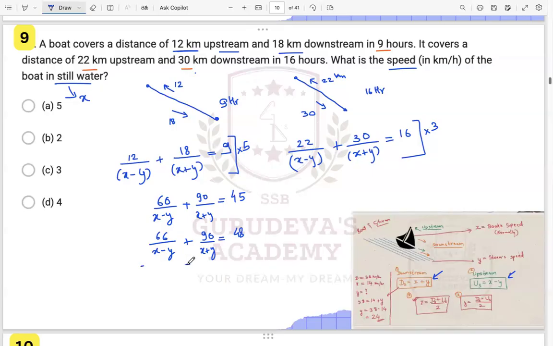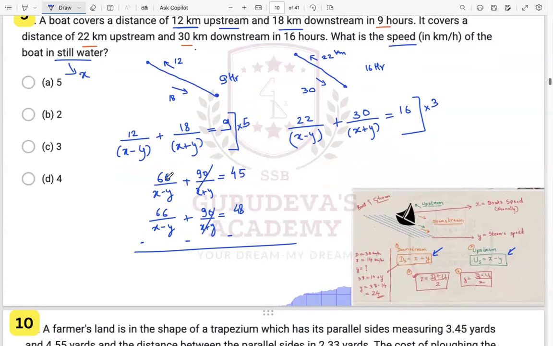So we will just subtract all the equations, right? So this and this will go, and this will be 60 minus 66, that will be minus 6, right? Minus 6 upon x minus y is equal to 45 minus 48, that is minus 3, right? So this minus minus also can go plus over here, right? So this will become x minus y. X minus y we got as 6 divided by 3, that is 2. Okay, so x minus y we have got now.